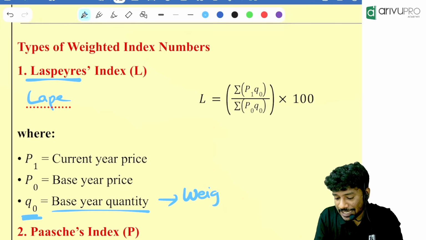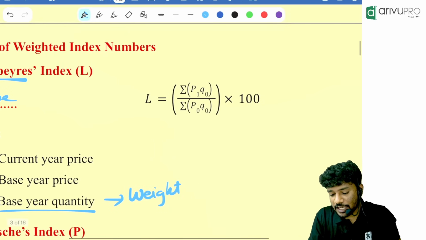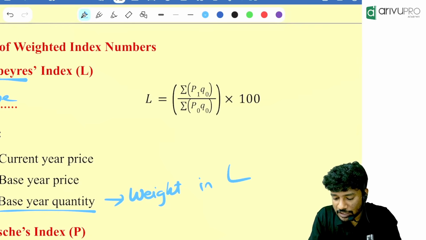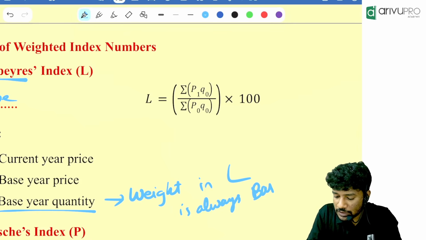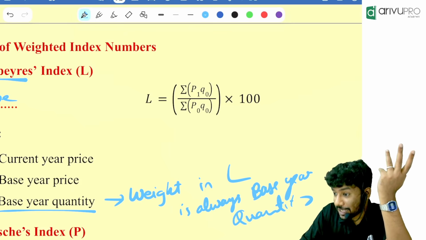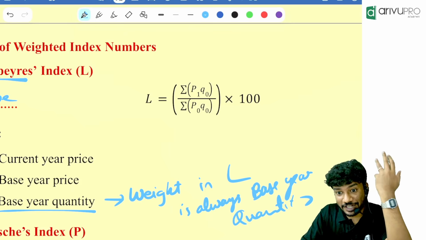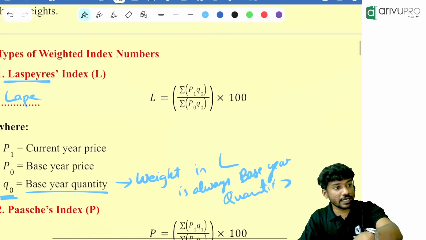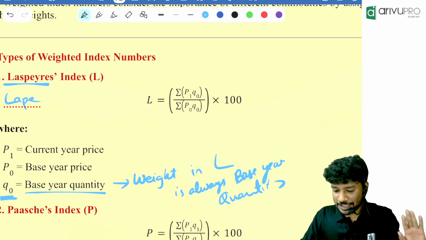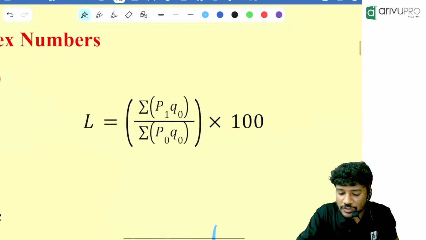So we will ignore the current year quantity. We will only consider base year quantity.